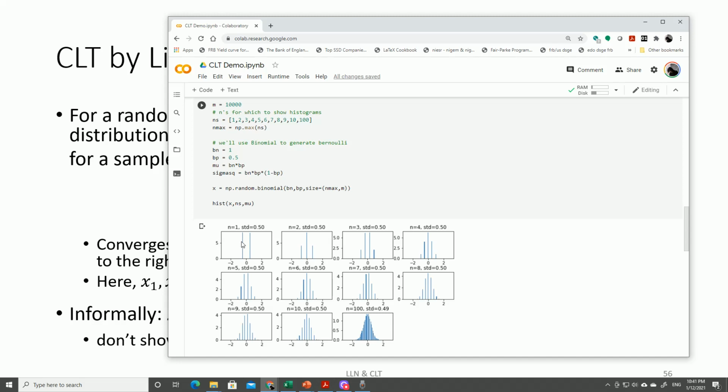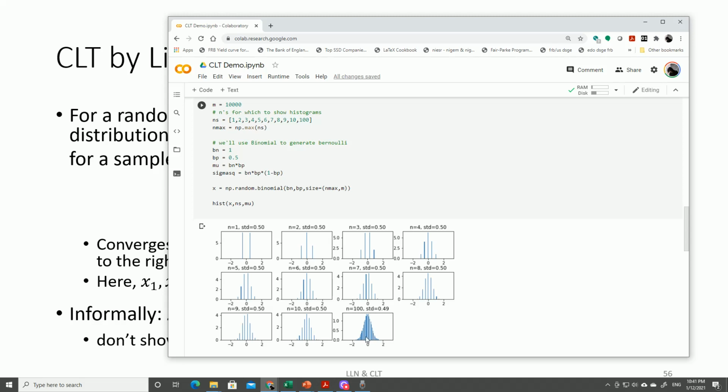I'm now adding these Bernoulli distributions. If you have one number, okay, it's Bernoulli. But if you have two numbers, look, it starts looking interesting, right? Then 3, 4, 5, and so on. When you have 100 Bernoullis, ultimately, it's absolutely not a normal looking distribution.